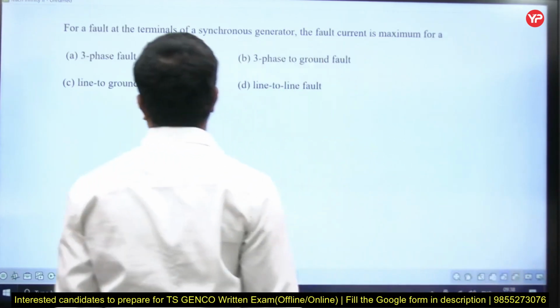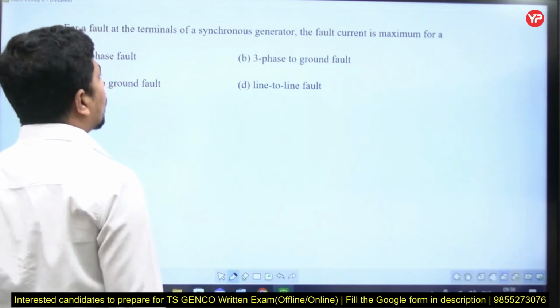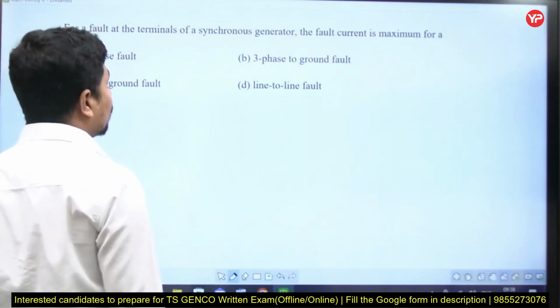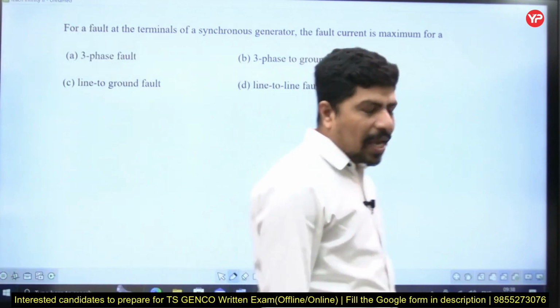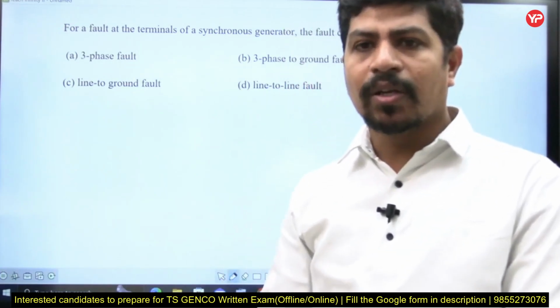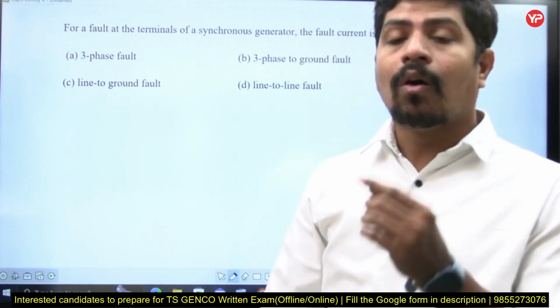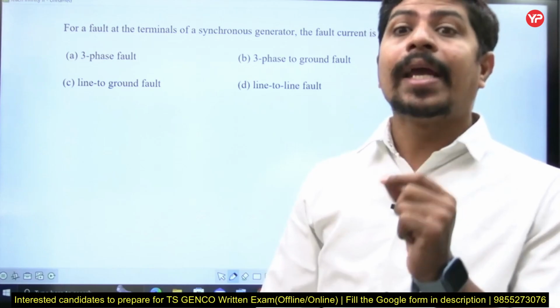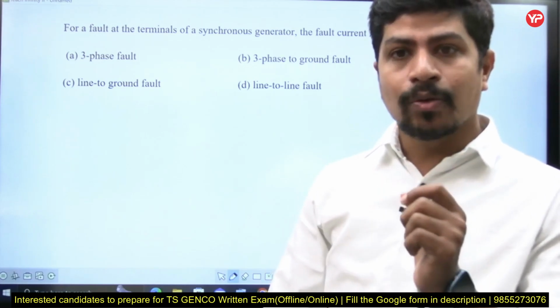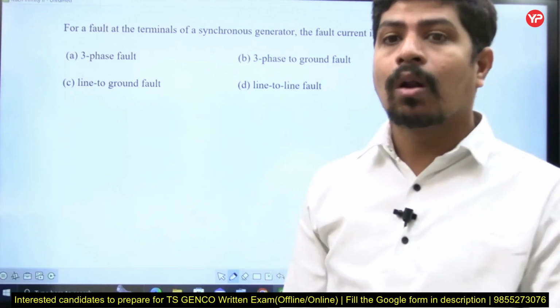Let's go to the next question. For a fault at the terminals of a synchronous generator, the fault current is maximum for a... Except at the generator terminals, everywhere a 3-phase fault will give maximum current, but on the generator terminals, I repeat, on the generator terminals, a line to ground fault, or single line to ground fault, or one phase fault will give more fault current.